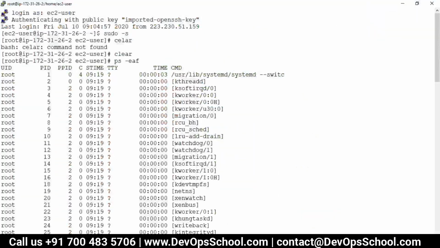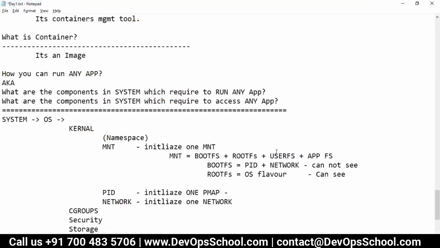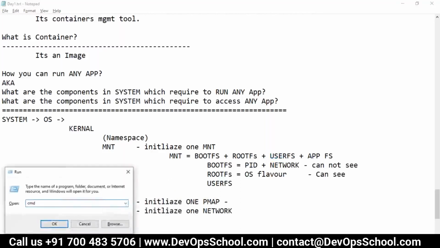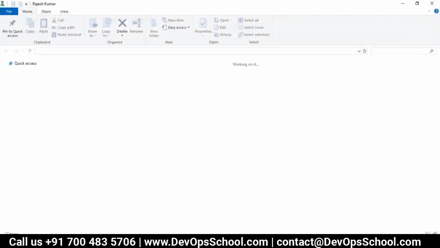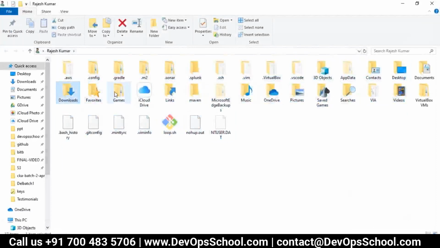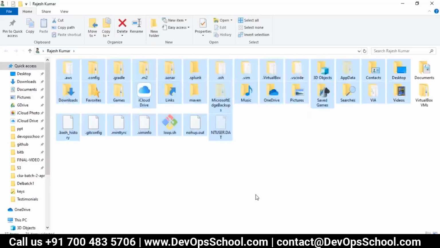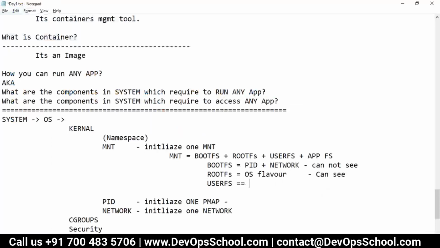Now the third one is the user file system. What is the user file system? Let me show you. This is my user account. I'm in user home, and this is my file system. For me, I've got Desktop, Downloads, and so many files. This is the user file system. In Linux also you get a user home and a user file system. So that's the user file system.